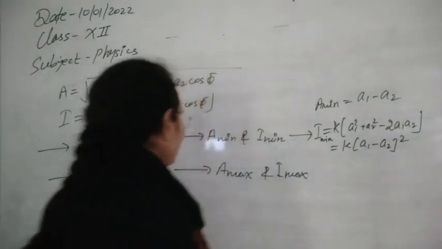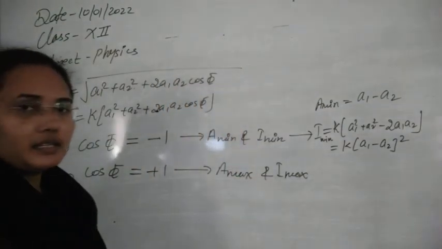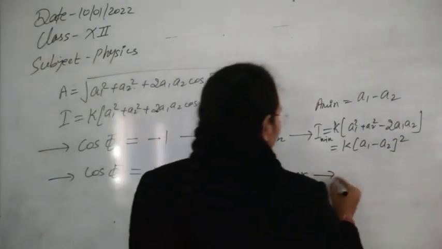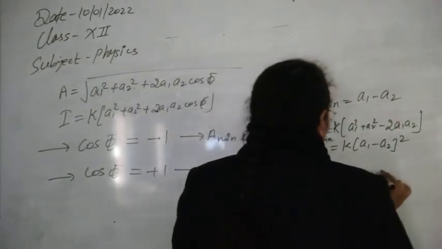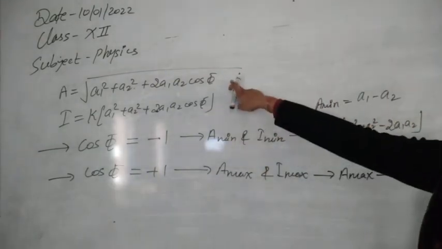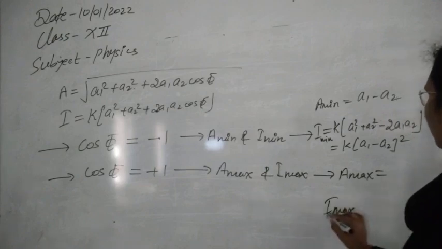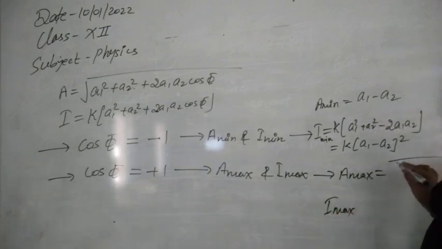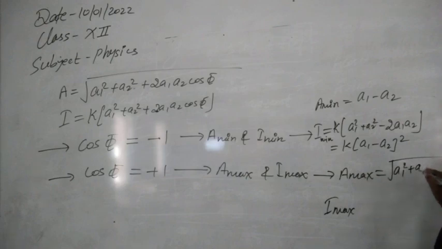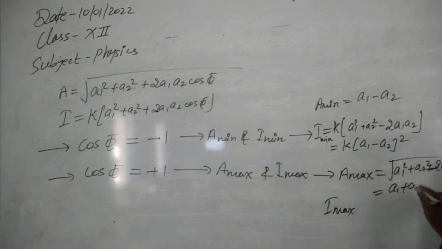The next case is for the maximum amplitude and maximum intensity. For this case, A maximum, its value you will find out by using this expression, or I maximum. Let's find out this one. Anyone you can find out. So this is A1 square plus A2 square. Now plus 1 if you write, this is 2 times A1 A2. Now this is the A plus B whole square formula. So we will have A1 plus A2 whole square. The root will be cancelled out by the whole square. So finally we will get A1 plus A2.